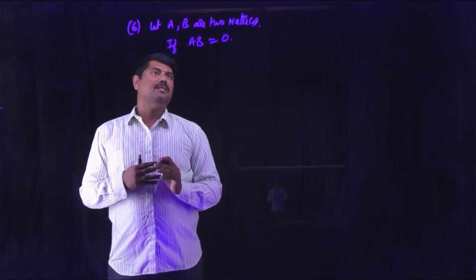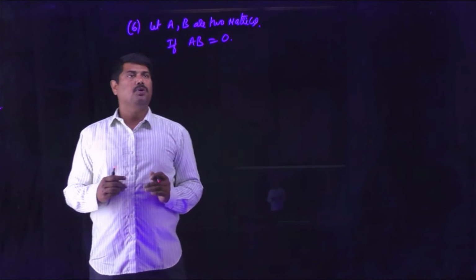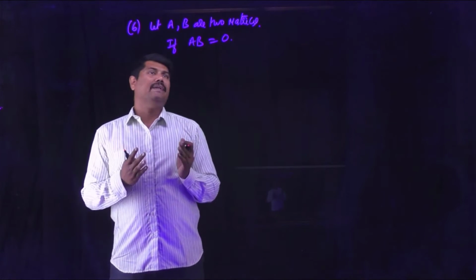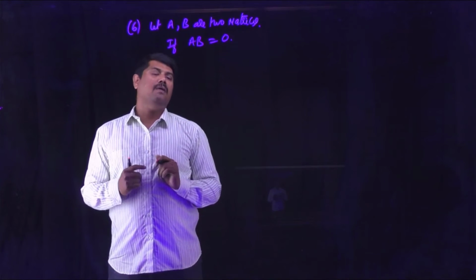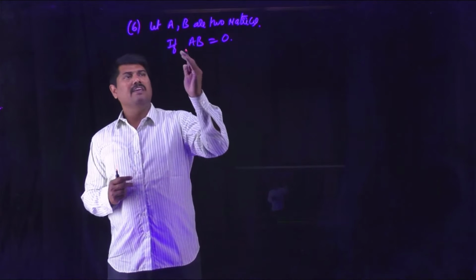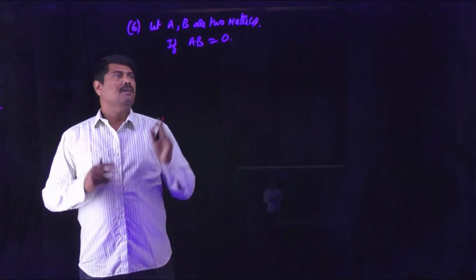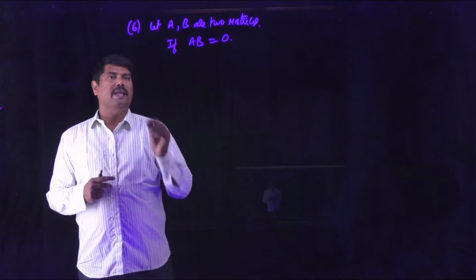Whereas in matrices, if A and B are two matrices such that AB is equal to 0, it is not necessary that A or B is a null matrix. That means A need not be a null matrix and B need not be a null matrix. Let us discuss this property with one example.